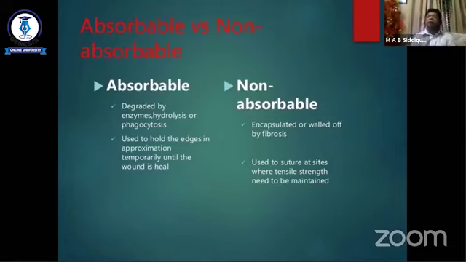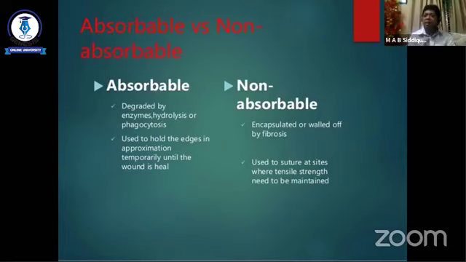So, for example, in case of gut anastomosis, we use this suture material to hold the two ends in approximation for healing. But after healing, there is no further need to retain this suture material within the gut. Rather, it may be absorbed. If it is retained within the gut, there may be some sorts of problems. So in this situation, we use absorbable suture material for temporary apposition.